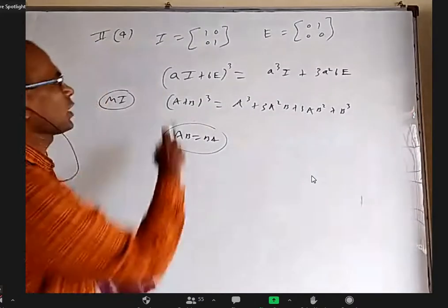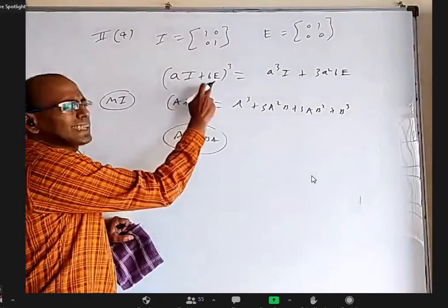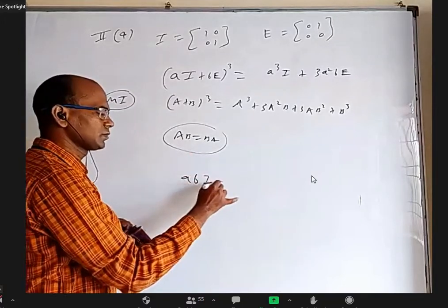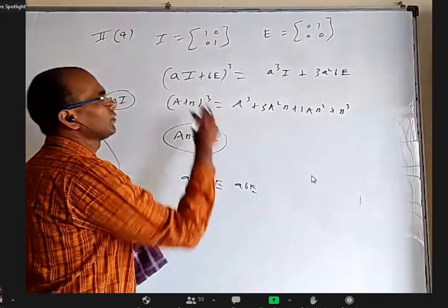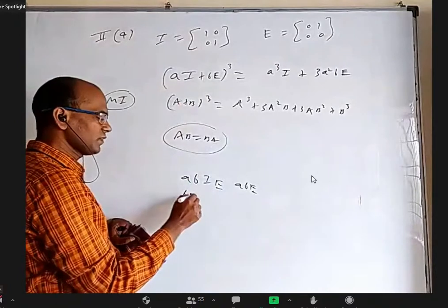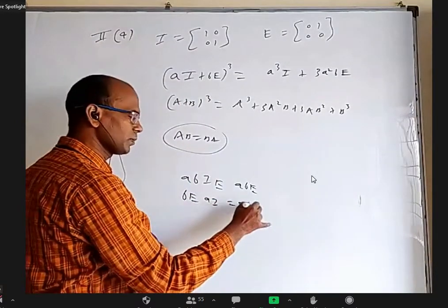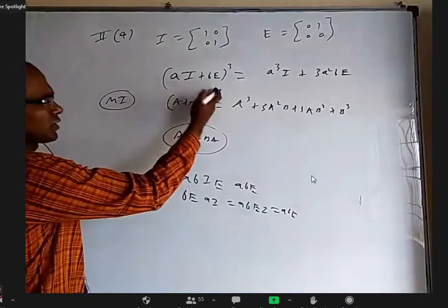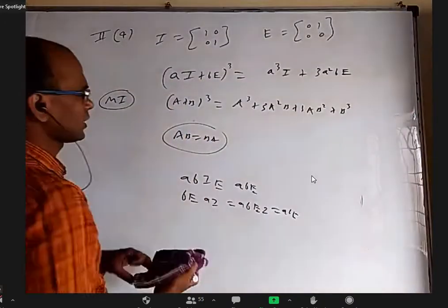Okay. What is the product of these two? Small a and small b are real numbers, not matrices. So it will be ab times IE, that is abE. When I take bE first and aI later, that is also abEI, and that is also abE, because the products in either order are equal.